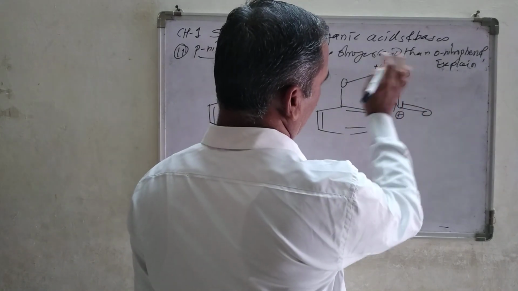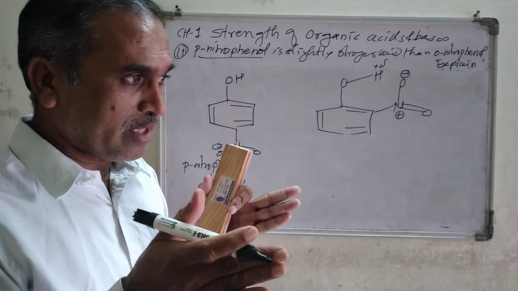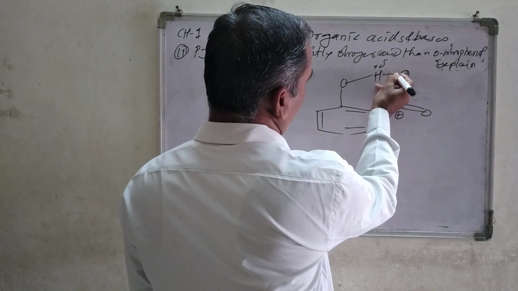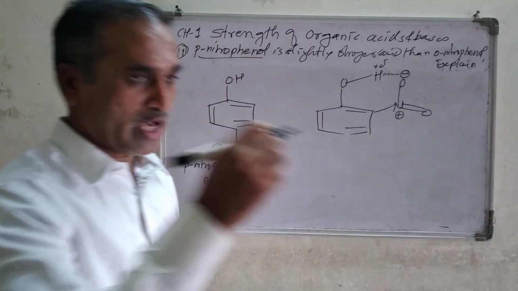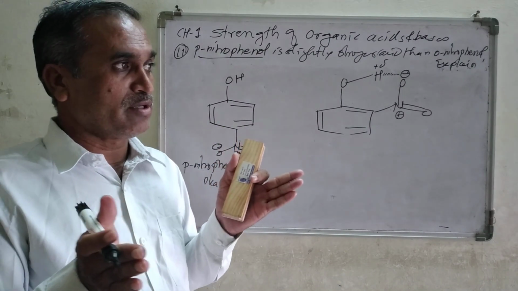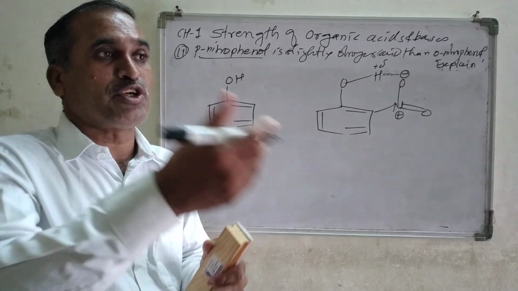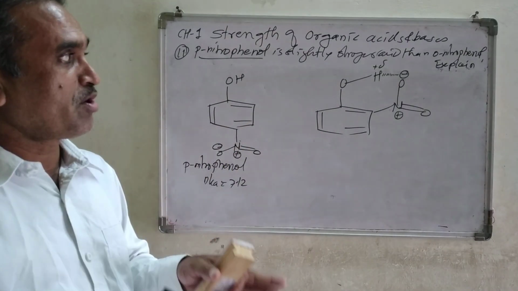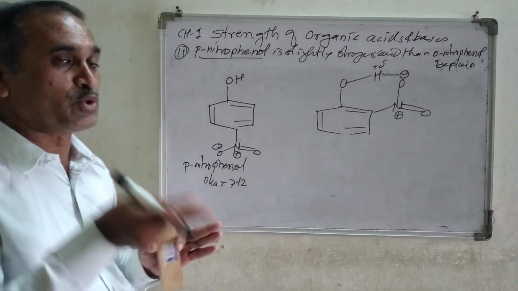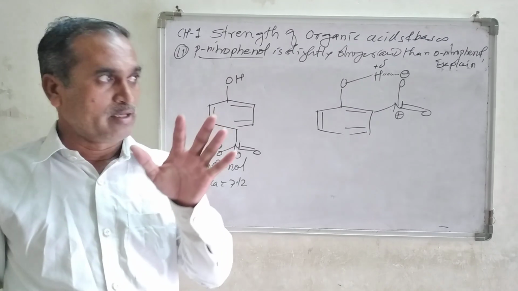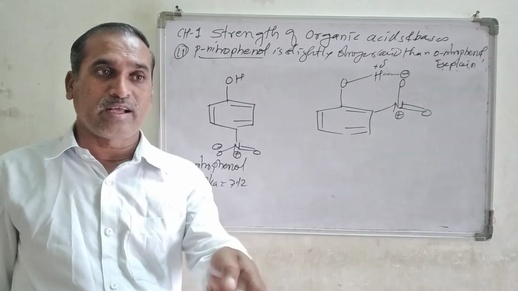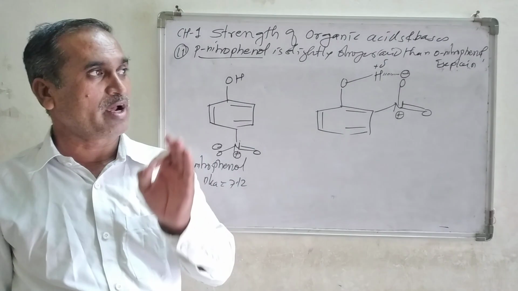A positive charge is there and a negative charge, and in the space between them you might have seen this type of dash line. The dash line indicates that the hydrogen and oxygen atoms form a special type of bond, and that bond is called a hydrogen bond. There are 2 types of hydrogen bonding: one is called intermolecular hydrogen bonding, and the other is called intramolecular hydrogen bonding.